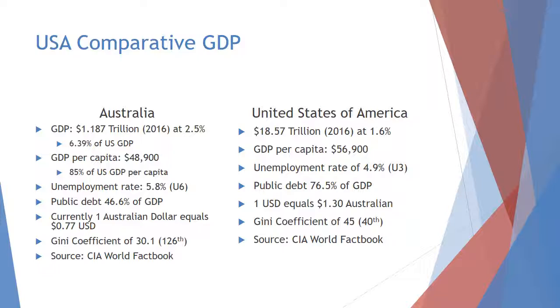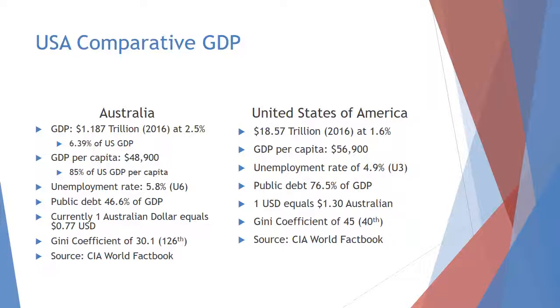In comparing Australia's 20th overall GDP to the United States' 3rd overall GDP, behind only China and the European Union at $18.57 trillion with 1.6% growth, there's $56,900 per capita. There's an unemployment rate of 4.9%, which actually uses the U3 metric instead of the U6 that Australia uses. Within the GDP, the US has almost 30% higher public debt compared to Australia's 46.6%, while the US is at 76.5%.